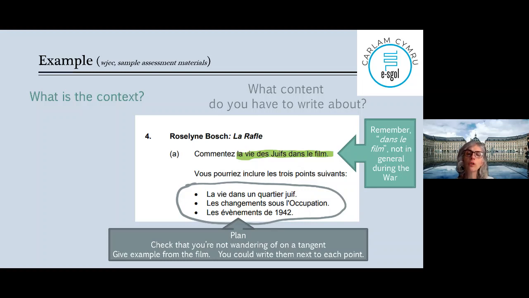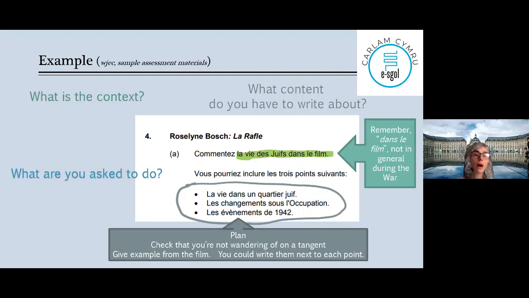An example of the life in a Jewish quarter, like everybody, the women are knitting, etc., or doing something with their baskets. The children are doing like every kid. They're running out everywhere. Okay, so see that, and then write an example for changes. Write an example like le parc. Ils n'ont plus le droit d'aller au parc. They're not allowed to go to the park anymore. And le Vel d'Hiv and la rafle. Okay. So, about la rafle, write perhaps a concrete example or two.